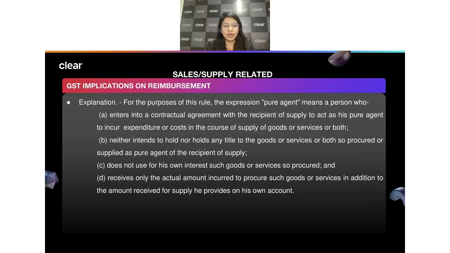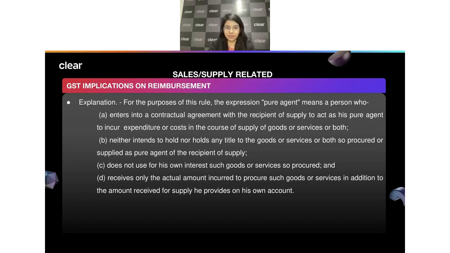And when we look into the pure agent, this is the definition of the pure agent. What exactly that means is that you have entered into a contractual agreement with the recipient of supply to act as a pure agent. And I think Shravan is saying, if you can give a certain example. So see, I think the best example for the pure agent could be the CA services. Let me talk about the CA services. Let's say there was a CA or maybe a CS who was doing a company incorporation, right?